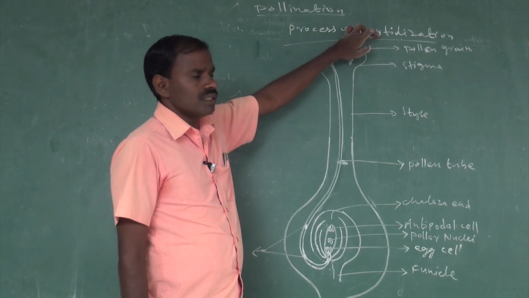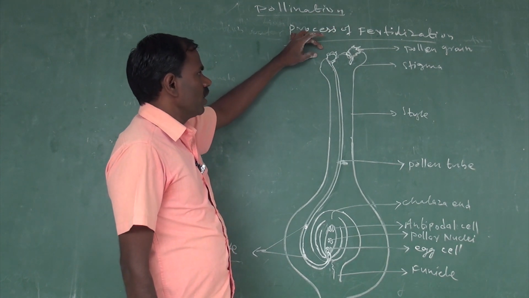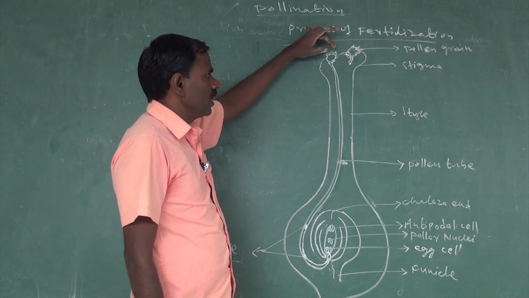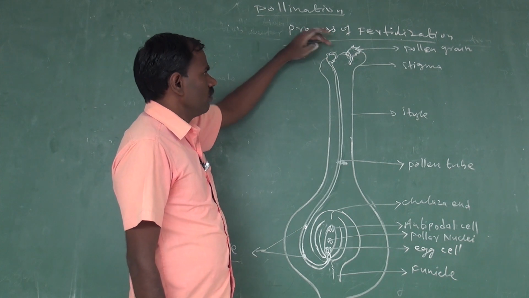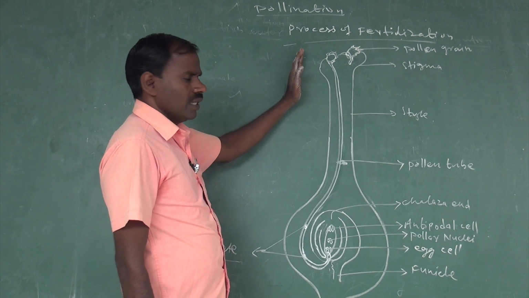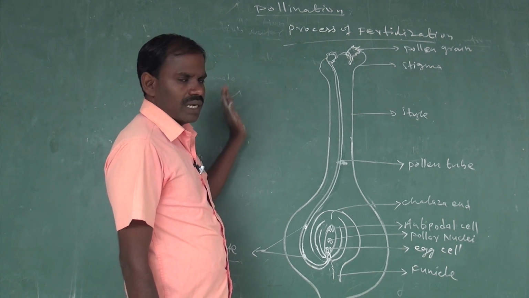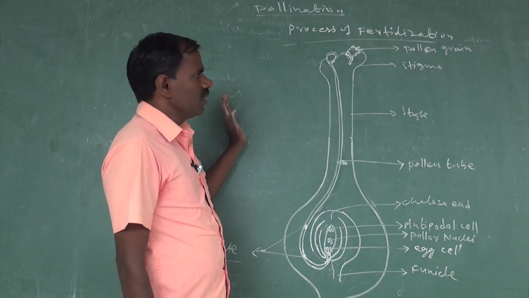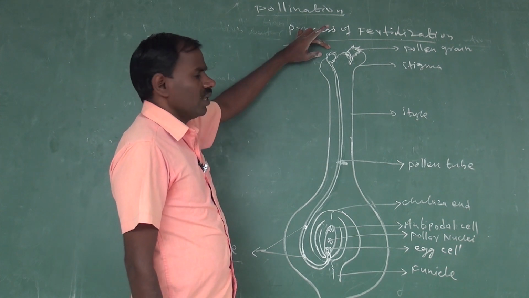The process of fertilization involves the pollen grain attaching to the stigma, with the help of agents such as water, insects, animals, and wind. These are involved in the pollination process.